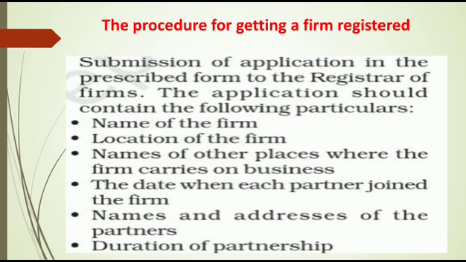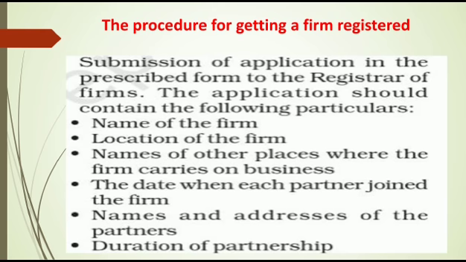The first one is submission of an application in the prescribed form to the registrar of the firm. Where is the registrar of the firm? The concerned state registrar of the firm. In that place, submission of application, that is the first step. Like land registration, there is a particular registrar office, the registrar of the firm.